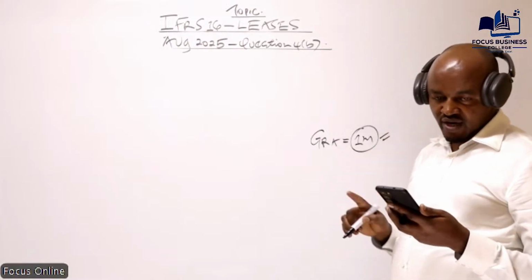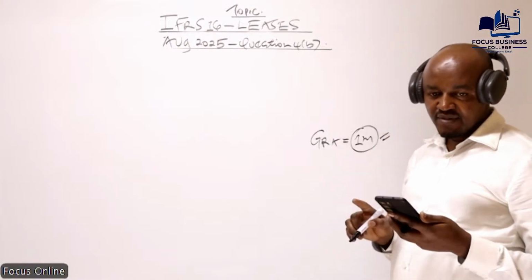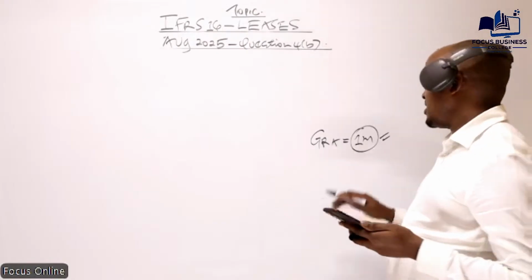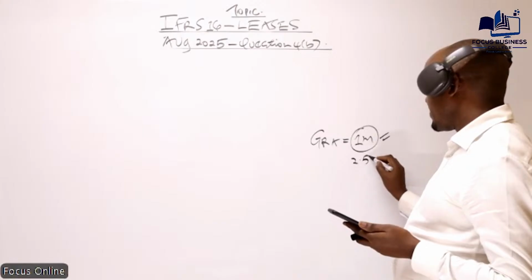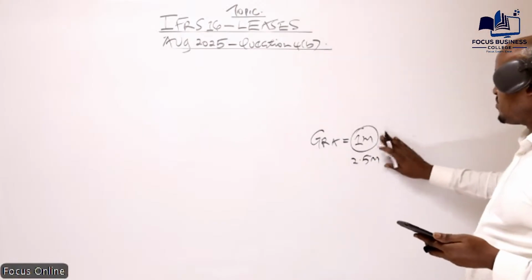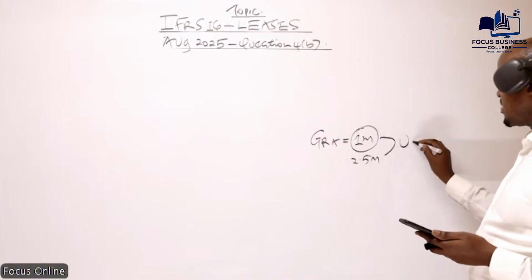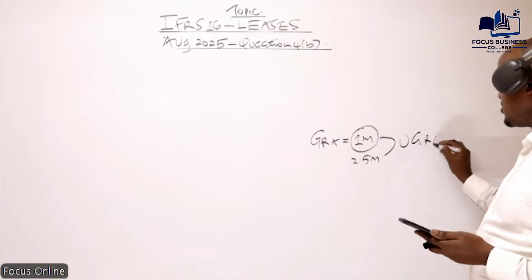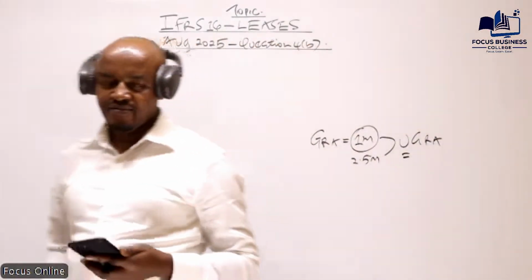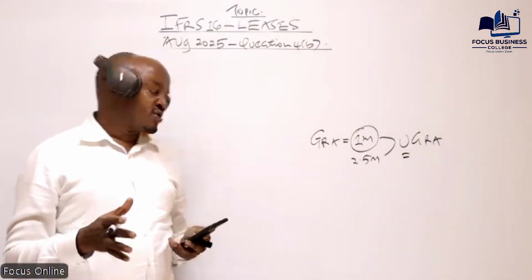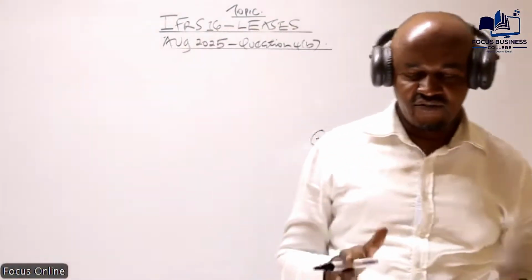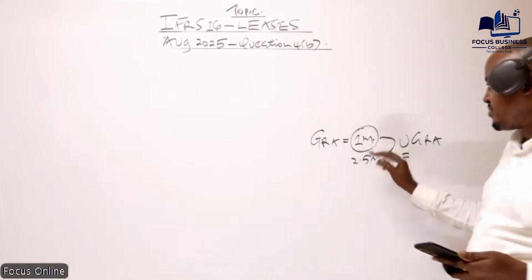But you are told now the owner of the asset, that is Pabana Limited, if he is to offer for sale this particular asset in an open market, he will be able to sell it at 2.5 million. So from this information, we can proceed and compute something called the unguaranteed residue amount. Who can tell us what would be the unguaranteed residue amount? Mambo Limited is promising the owner that if he buys the asset at the end of the lease term, he will buy that asset at 1.5.